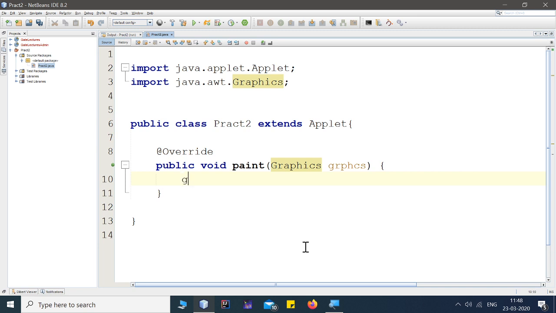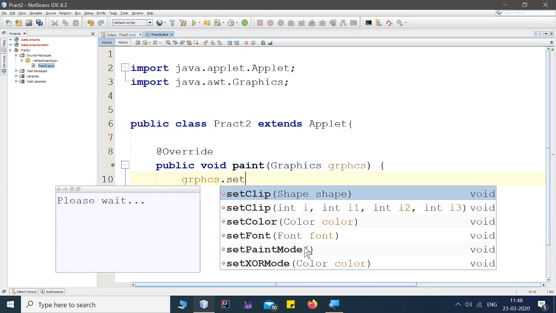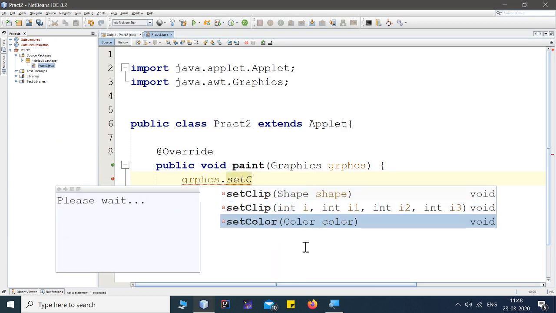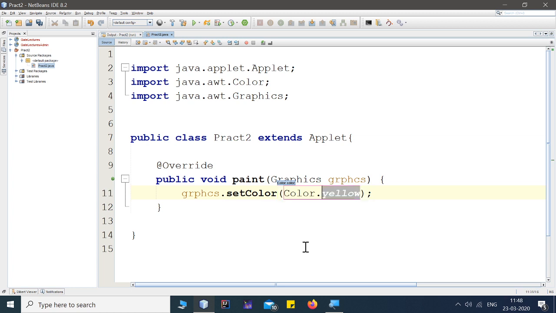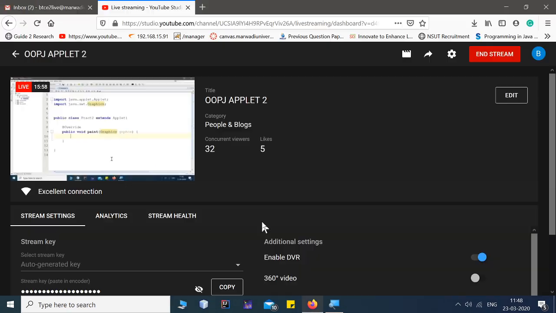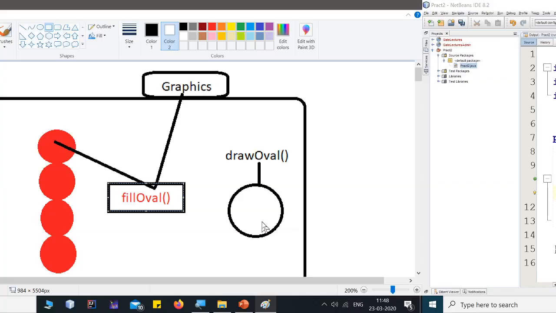So first we need to set the color. I'm doing it with g.setColor. The method name is setColor, which is used to set color inside an applet. Here I set the color as red, as given in the slides.